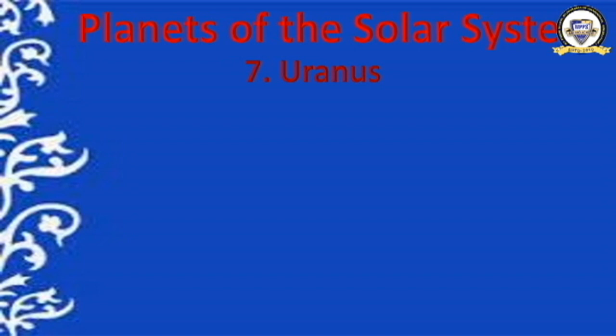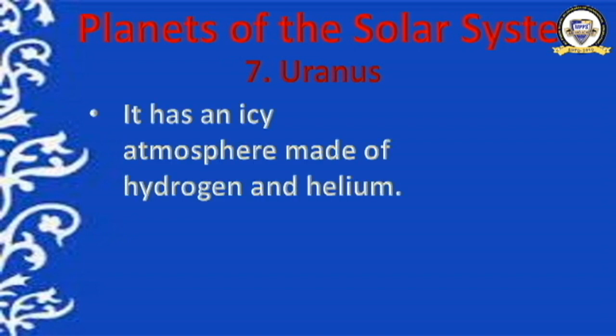It has 27 moons. The important ones are Ariel, Umbriel, Titania, Oberon and Miranda. These are the larger and important moons of Uranus, and it has an icy atmosphere made of hydrogen and helium. We could see that most of the planet's atmosphere is made of hydrogen and helium, the light gases.